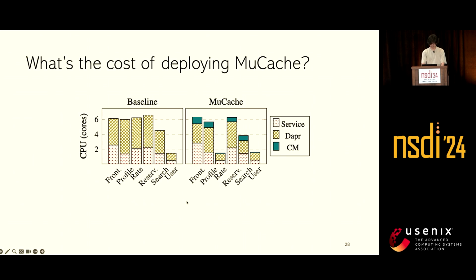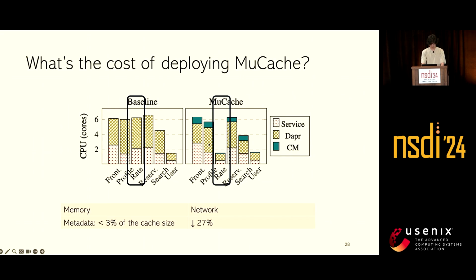From the figure, we can see the CPU usage breakdown. MuCache itself introduced around 13% of CPU on average, but it can save more CPU for the application because of cache hits, especially for the backend services that do not modify the data very often, for example, the rating service here. And we also have an efficient garbage collection algorithm that reduces the metadata in the cache manager to less than 3% of the cache size. MuCache can also reduce the total network usage by 27% due to local cache hits.